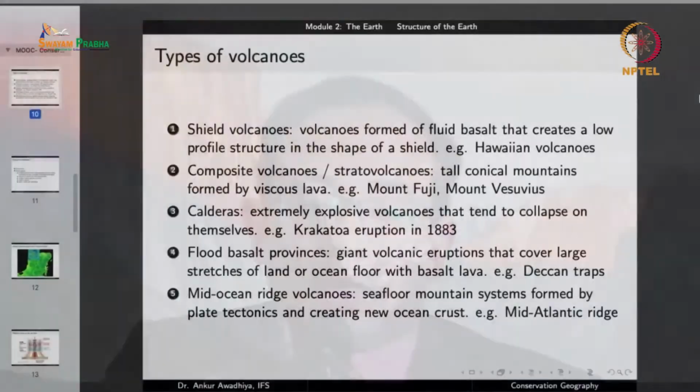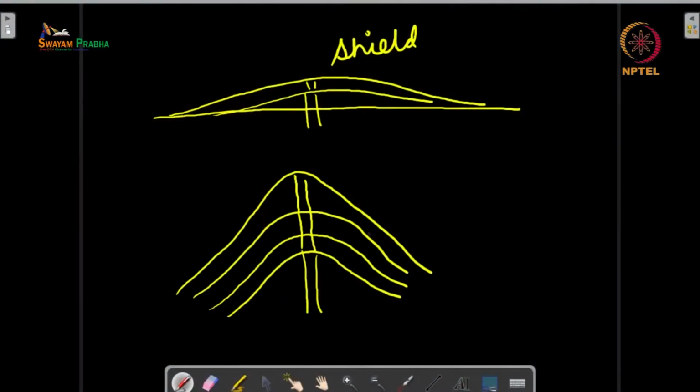So as soon as you have the eruption, you have a small volcano, but then this portion gets blocked, and because you have a lot of gases, there is a huge pressure coming up. Because of this pressure and because the conduit is blocked, the pressure will go on accumulating, and after a while there will be a huge explosion, and after this explosion there will practically be nothing left.